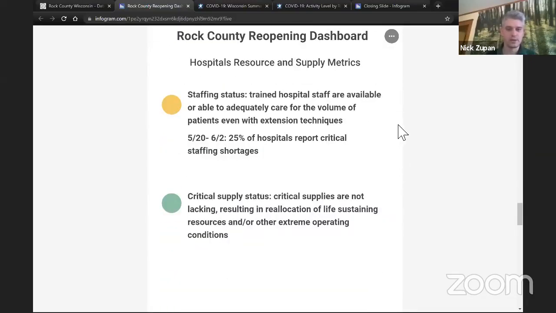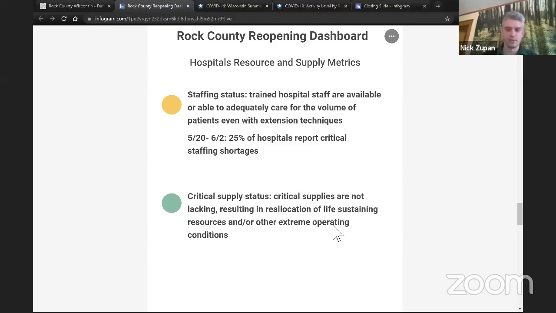Additionally, we're tracking staffing levels and staffing status at our hospital systems. We do have one of our 4 healthcare entities reporting that they have some critical staffing shortages. But again, these shortages are not due to COVID-19 patient influx. It's more due to other factors, including other patients needing care. So at this point, this metric was not overly concerning in terms of being in the yellow versus green because of the other metrics that we were just talking about, and also from reports that we're getting from our healthcare partners through ongoing communications.